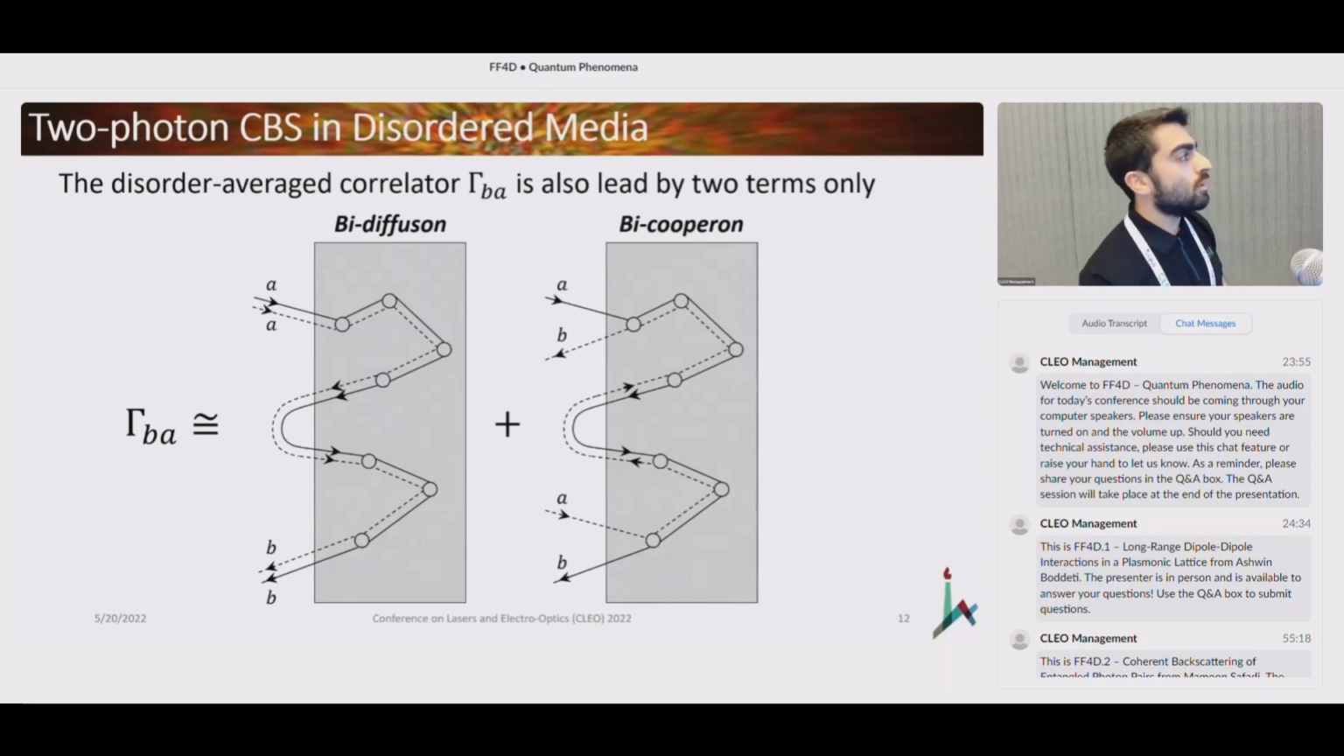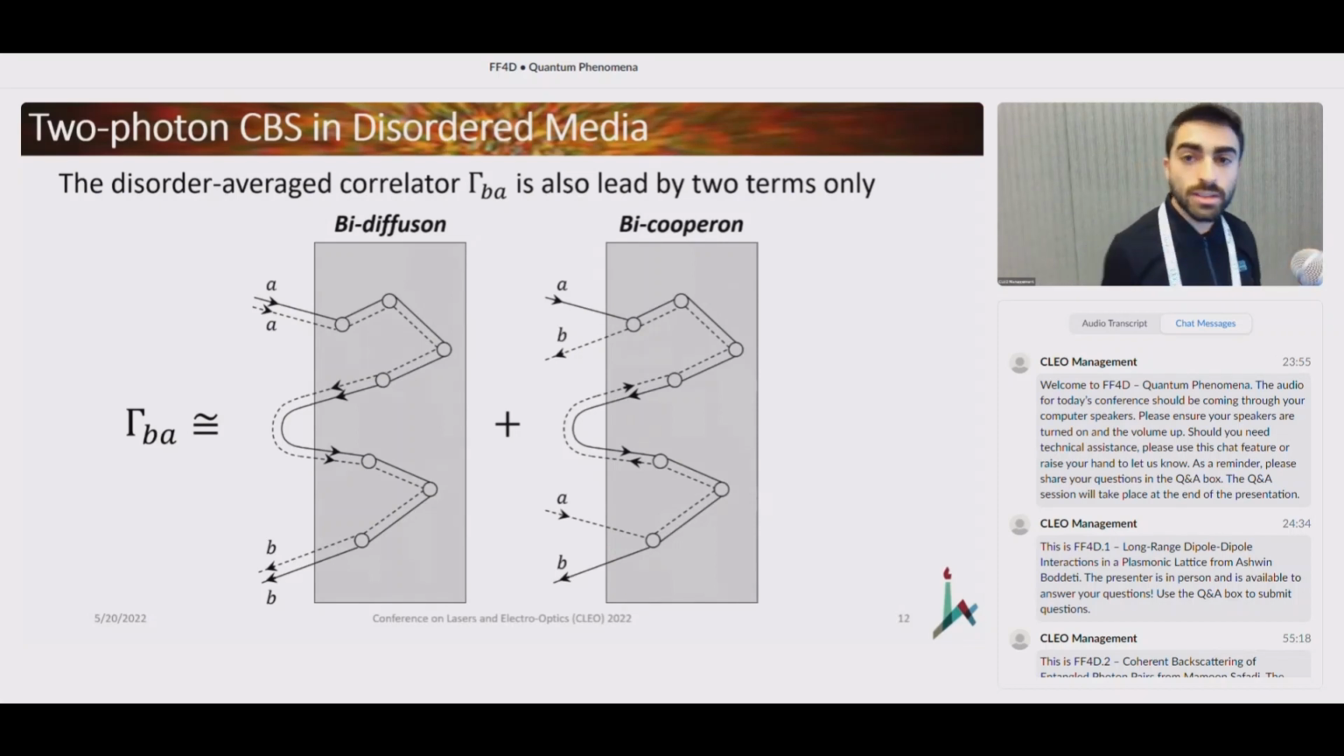Now it looks a bit cumbersome, but there's a very nice way to think of this experiment. We can think of it as a single photon that impinges onto the medium with mode A and travels through some sequence of scatterers, leaves it, and then virtually gets re-injected back into it, undergoing another scattering sequence before being detected in mode B. So the diffusion corresponds to all the path pairings that travel through the same sequence of scatterers in both scattering events and get detected in mode B. And the Cooperon corresponds to all the path pairings that are time reversed to one another. When we look at this result, it essentially means that the two-photon CBS cone should be that of the classical cone, but squared.